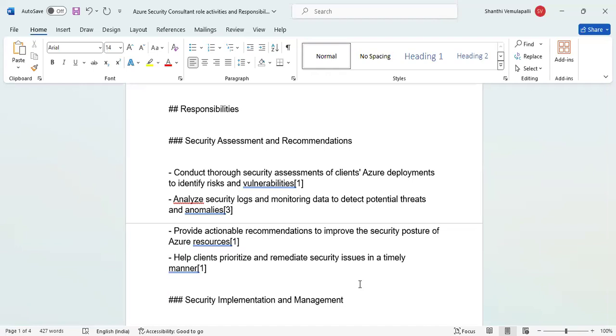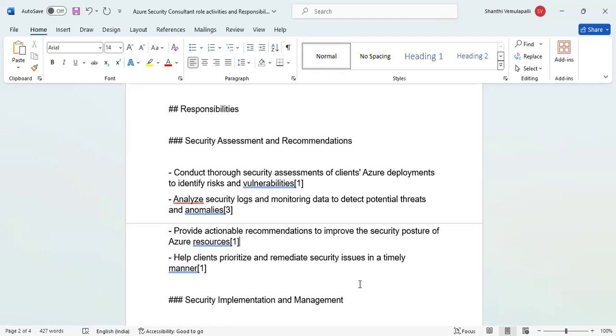Security logs are something we get based upon the resources. Usually in our environment we store the logs up to 6 months. If any issue happens, we go through the logs and find out the root cause analysis of the issue. Usually that will be stored in a Log Analytics workspace, or we use KQL queries. Those are the places you get the logs and analyze them. Is there any unknown IP access, or any unusual suspicious activity from a hacker that you need to protect against?